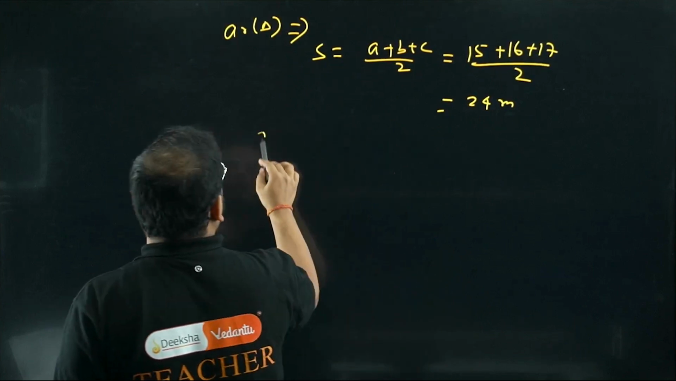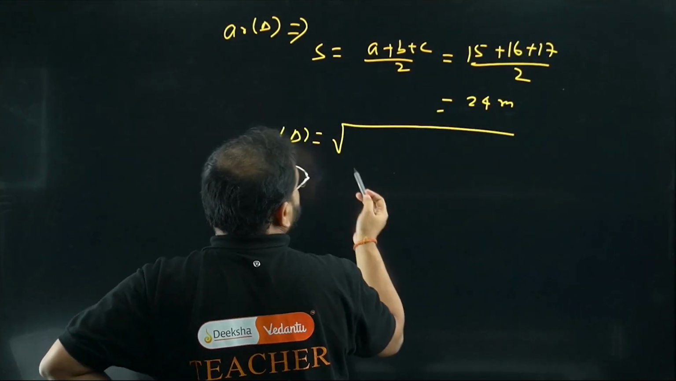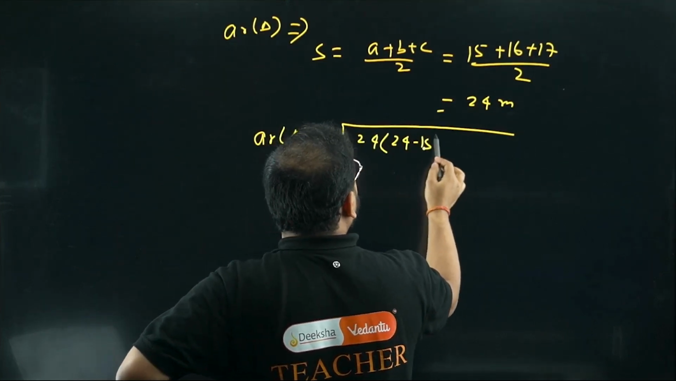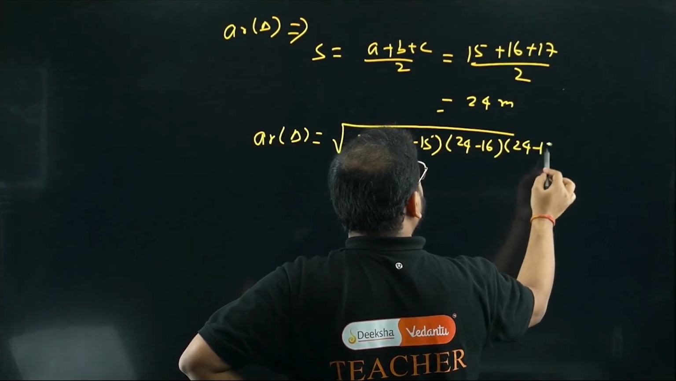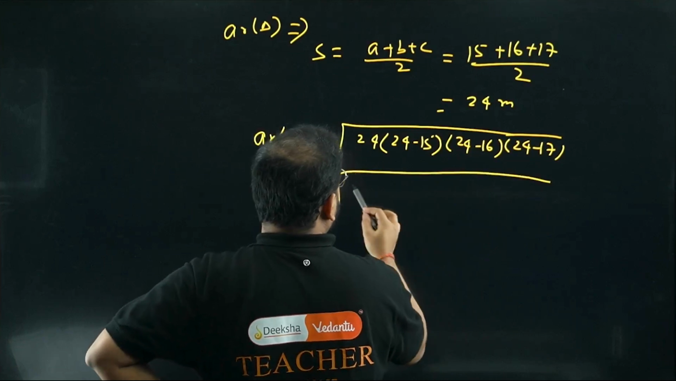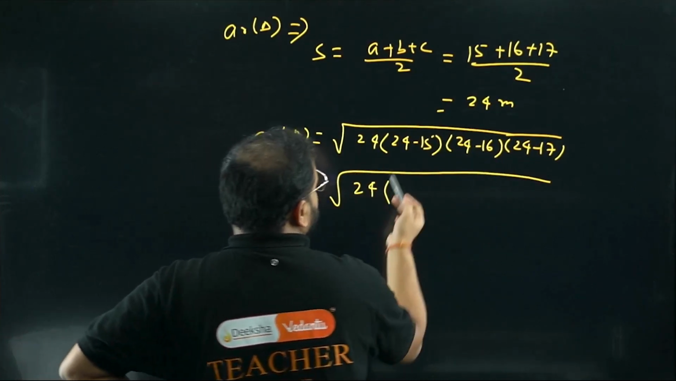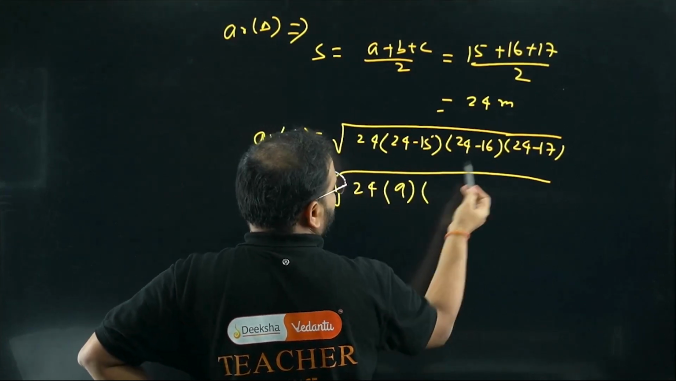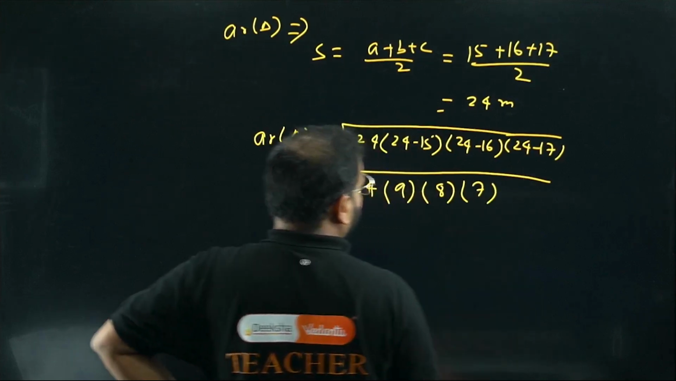The area will become what? Heron's formula. It will become root of s into s minus a, into s minus b, into s minus c. How much is s? 24 into 24 minus 15, 24 minus 16, and 24 minus 17. Please check this out. 24 minus 15 will be what? 9. How much is this? 8. How much is this? 7, right?